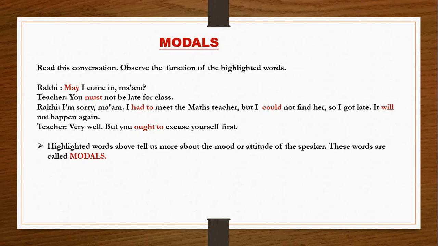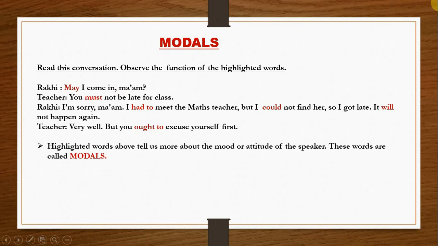Like when you want to enter a class, what do you say? May I come in, ma'am? That is the formal way of taking permission, and polite too. So in order to take permission to come inside the class, what do you use? You use may. May I go to the washroom, ma'am? Again, to take permission. So for formal permission, what do we use? May. Must, for necessity.